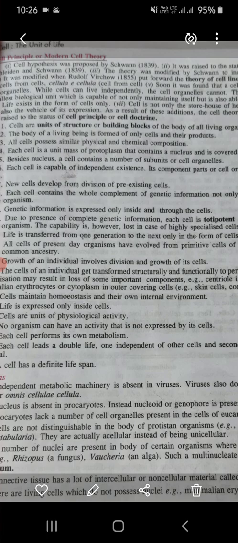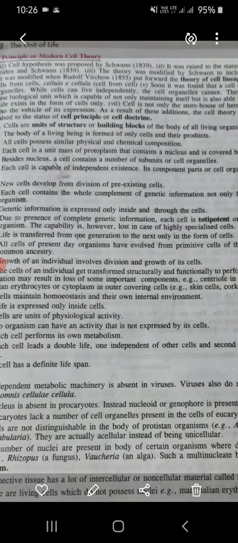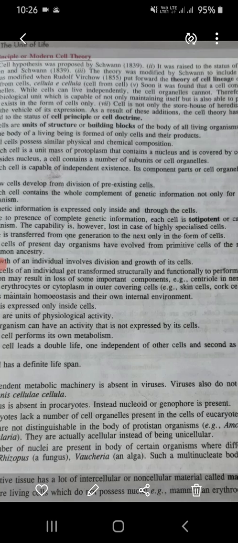The theory was modified by Schwann to include all cell products. It was modified when Rudolf Virchow in 1855 put forward the theory of cell lineage or development of cells from cells. That is, omnis cellula e cellula, cell from cell.